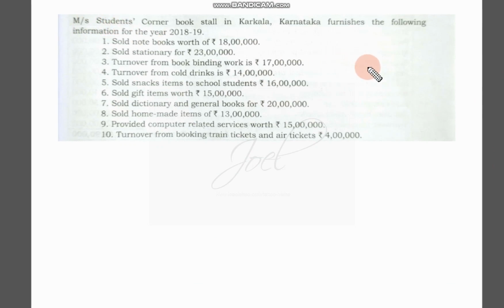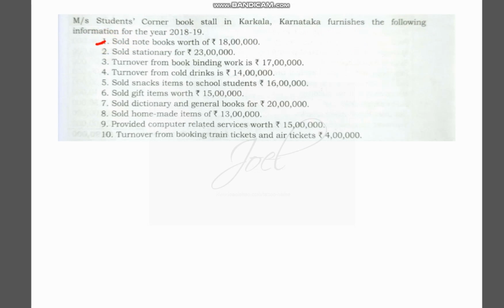So remember, if the turnover is less than 1 crore 50 lakhs or 150 lakhs, and the person is not selling alcohol, pan masala, tobacco and ice cream, then he is eligible for composition levy scheme. We'll see. This is a book stall. The following information is given. Sold notes and books worth rupees 18 lakhs. It is an allowed item. Next, sold stationery worth rupees 23 lakhs. Definitely that is also allowed.